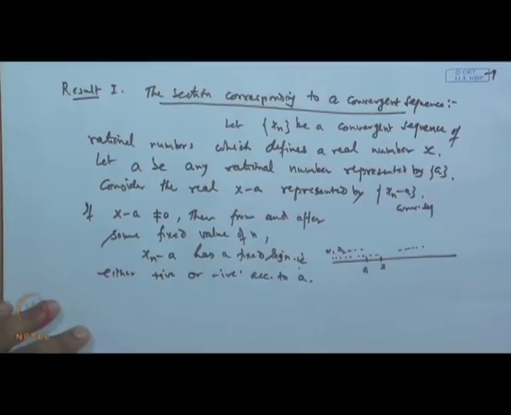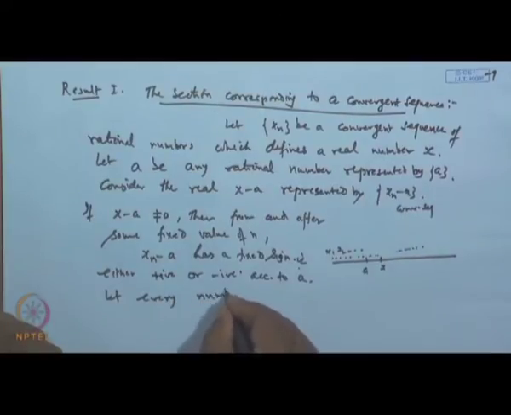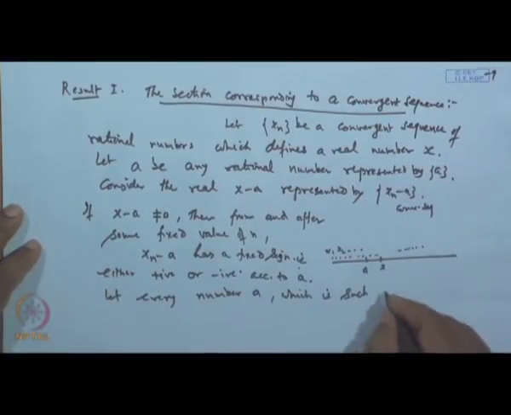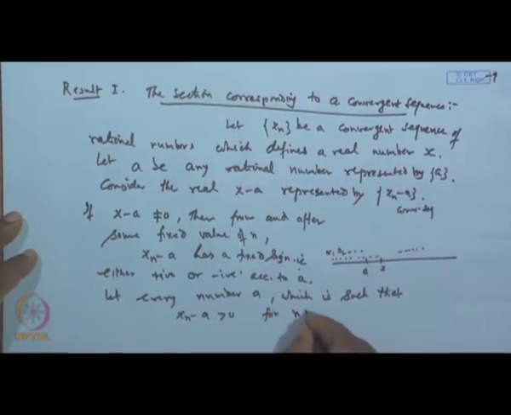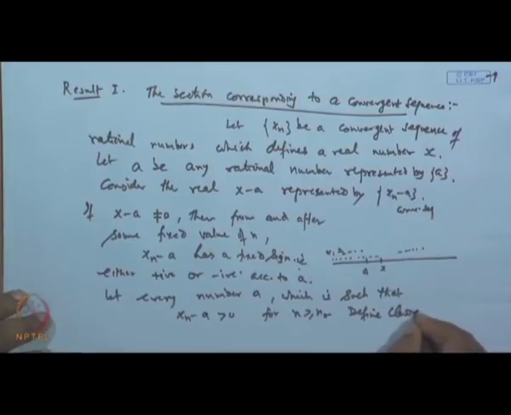So, okay. Let us suppose every number a which is such that x n minus a is positive for n greater than or equal to say n naught. After a certain stage, for n greater than n naught. Now, let us define classes as follows.